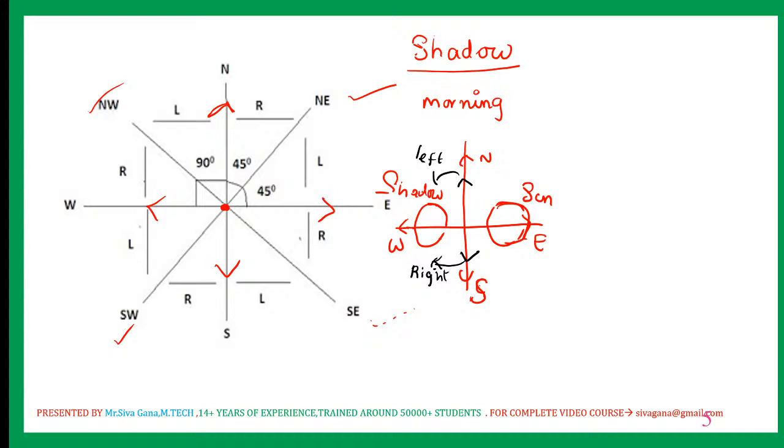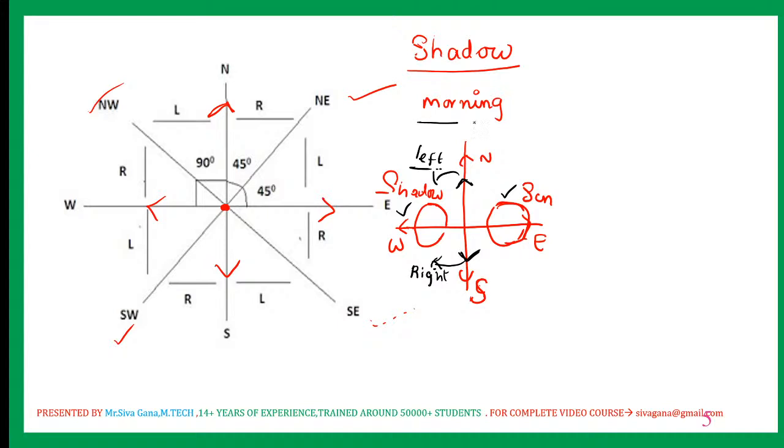During morning time, if you are facing north, your shadow is towards your left. The position of the sun and the shadow are fixed. Depending on your facing, left and right will change. If you are north facing, the shadow is towards your left. If you are south facing, the shadow is towards your right.